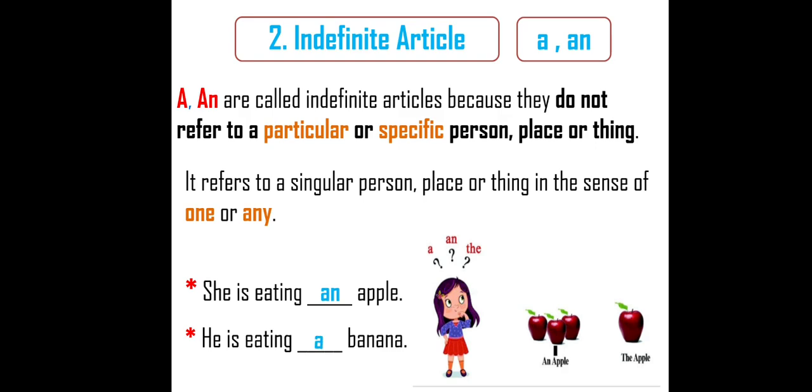You may get one doubt now. In the first example, "an" is used. In the second example, "a" is used. When do we have to use "an" and when do we have to use "a"? Shall we learn in detail? Before we learn the indefinite article "a", let me start with the indefinite article "an" first. When do we use "an"? "An" is used on three occasions. Let me start with the first occasion.